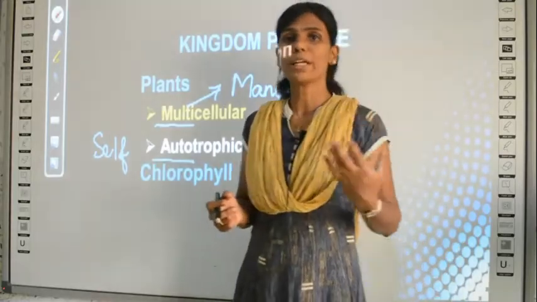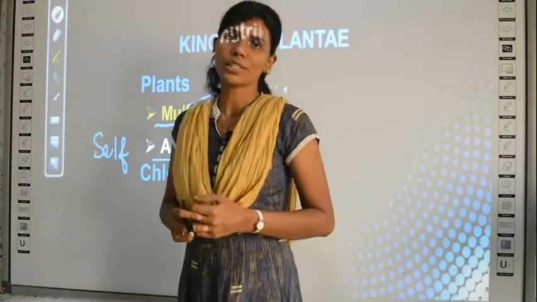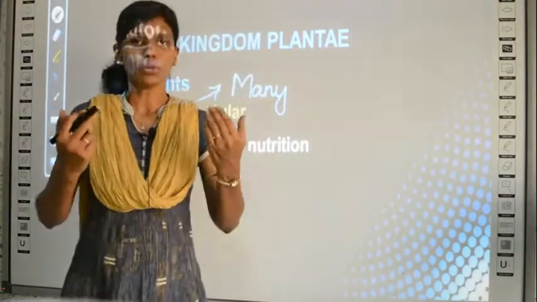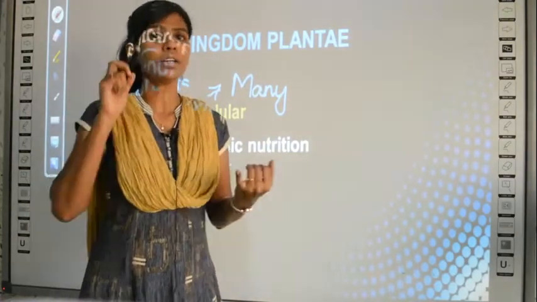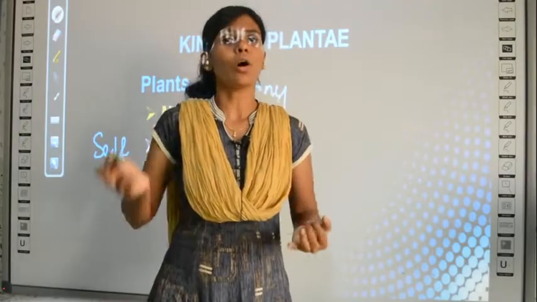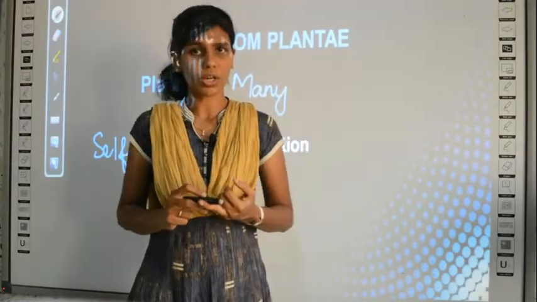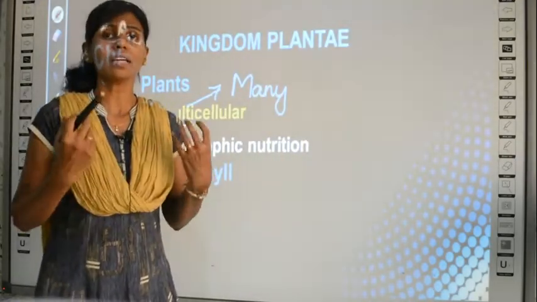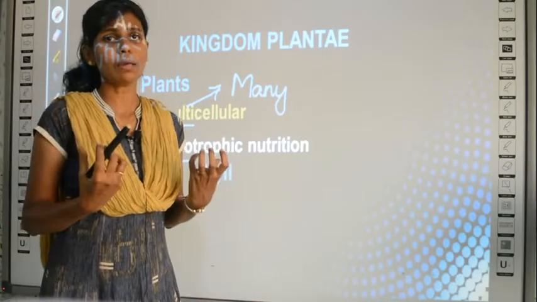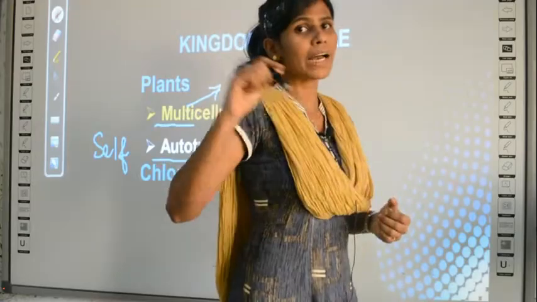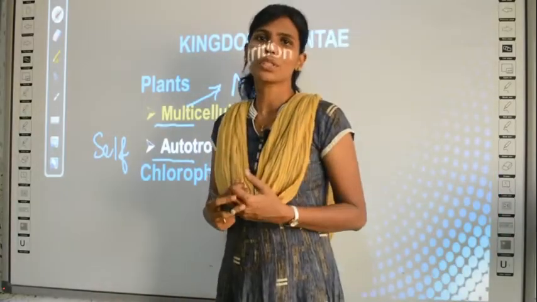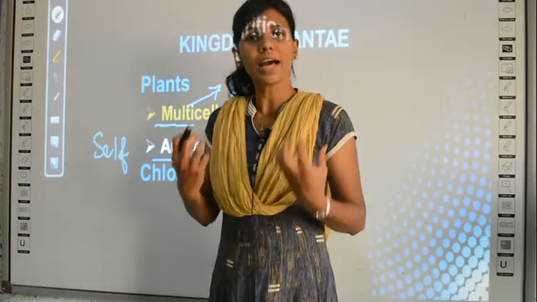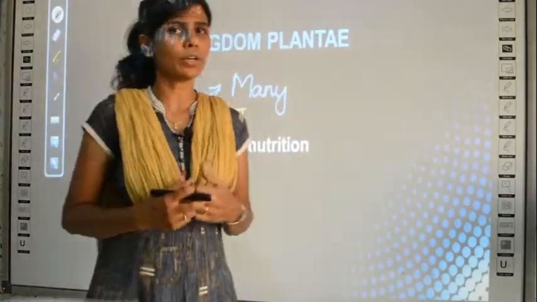They do not depend on other organisms for food, whereas we human beings depend on other organisms for food, right? Either we eat plants or we eat animals for our food. Our body does not have any mechanism to synthesize its own food, but plants are self-producers, auto-producers, which can produce their own food. How do they produce their food?